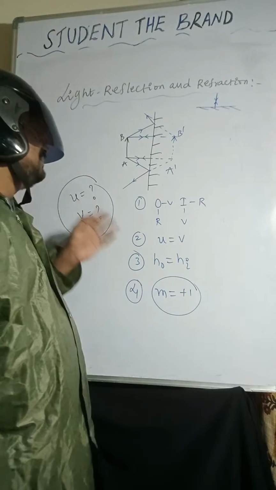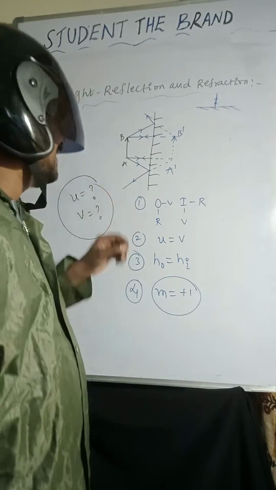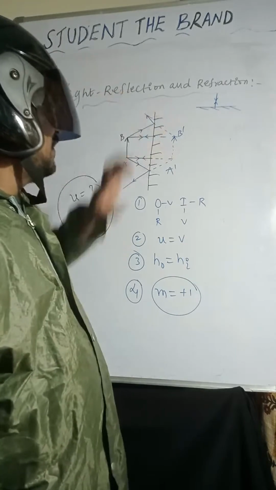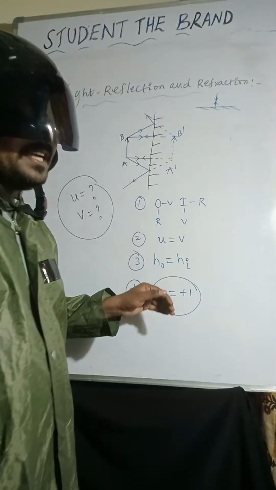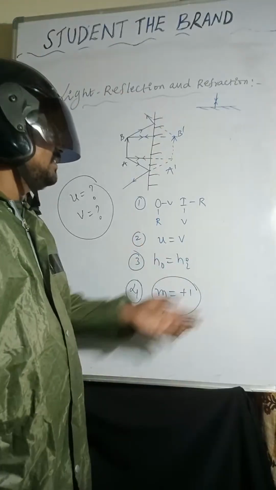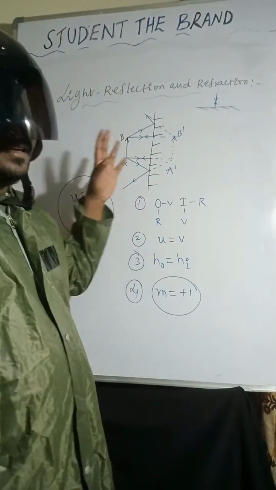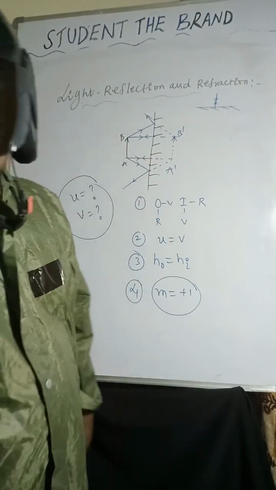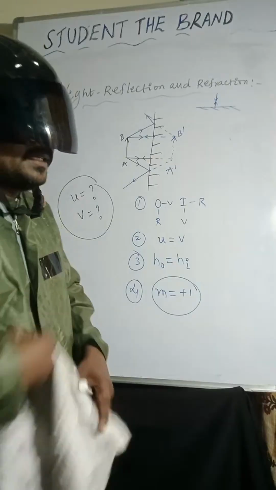So object distance is equal to image distance. Height of the object is equal to height of the image. Magnification is +1. Okay, I hope it is very clear. Just check once. So these are the points. Now next.